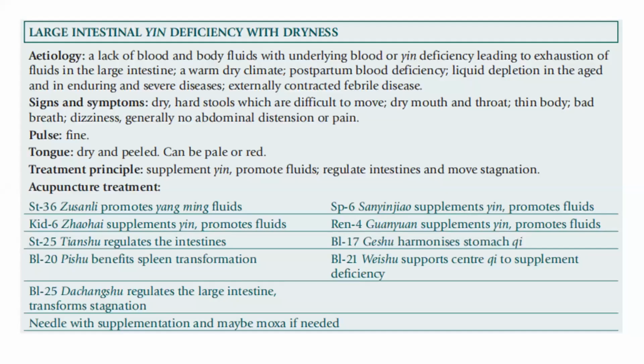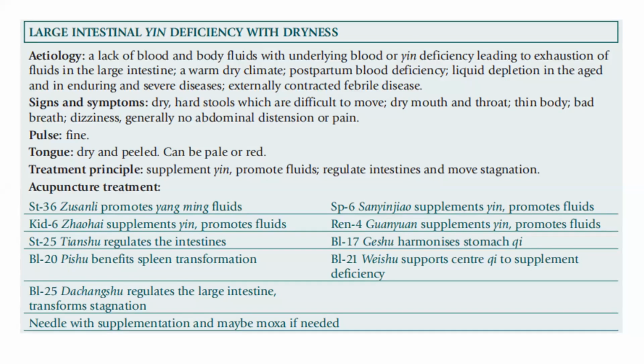For the summary, the large intestine yin deficiency with dryness, the etiology: a lack of blood and body fluid with underlying blood or yin deficiency leading to exhaustion of fluids in the large intestine. A warm, dry climate, postpartum blood deficiency, liquid depletion in the aged, enduring and severe disease, externally contracted febrile disease.